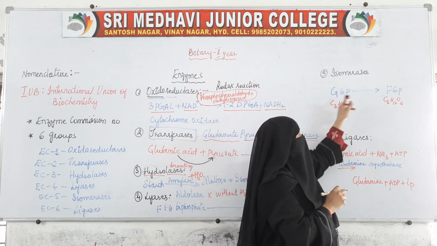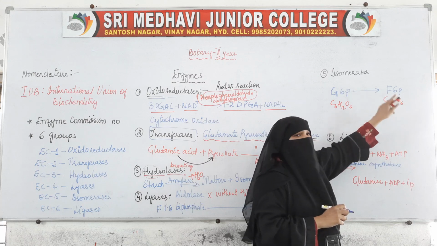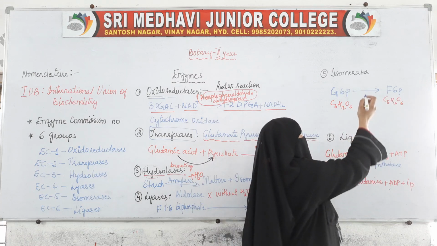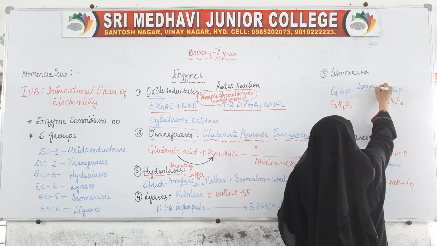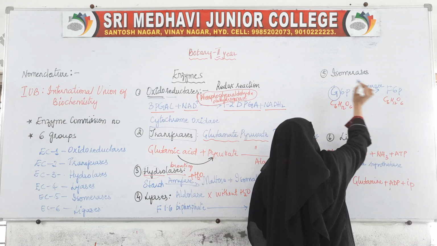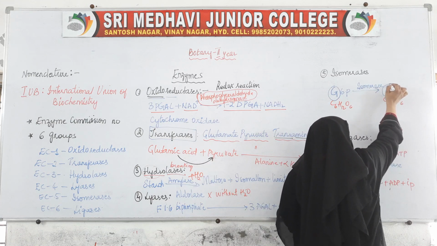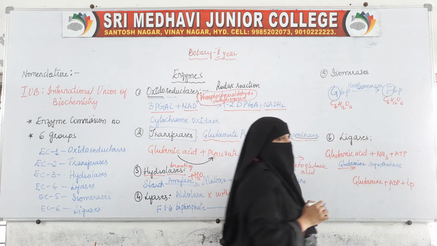So, here glucose 6-phosphate is changing into fructose 6-phosphate. So the enzyme is an isomerase. Which isomerase? Because here this is a 6 carbon compound, and it is also changing into a 6 carbon compound. So, hexoisomerase.